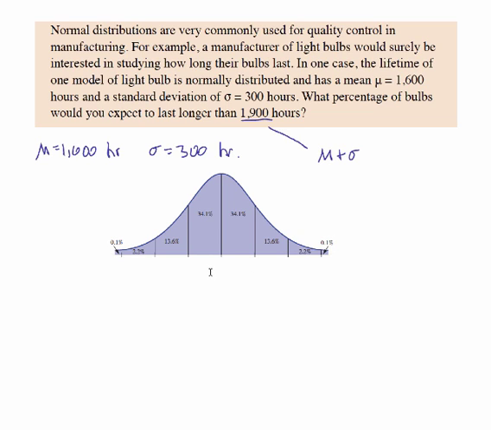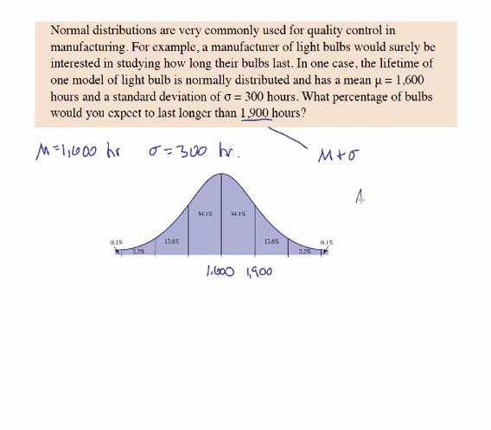The mean is what always lives in the center of the normal distribution. So this is going to be 1600 hours here. We've already decided that one standard deviation above is 1900, the time we're interested in. And the proportion or the percentage that we're interested in is the part that lives here to the right of 1900.